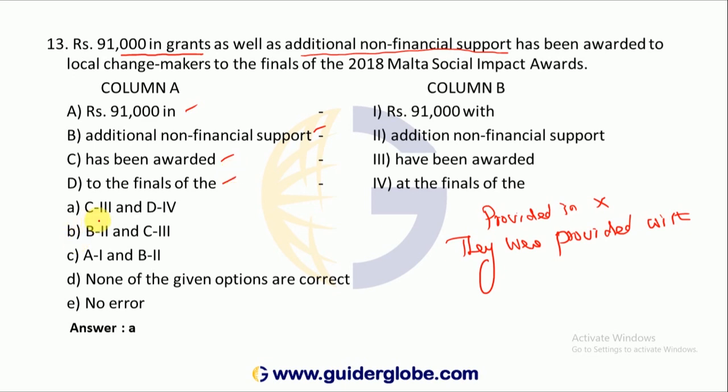Okay. C3. What is C3? C3 says has been awarded. D4 at the finals of the. Whether this pair matches correctly we will see. 91,000 in grants as well as additional non-financial support has been awarded to local finals of the awards. At the finals of the is the correct answer.